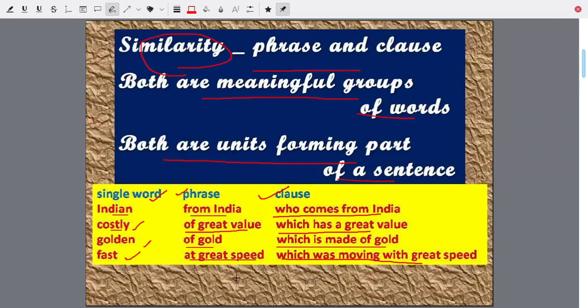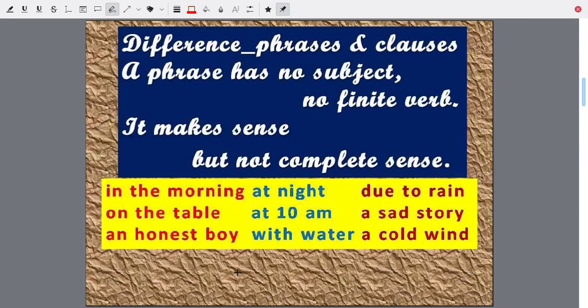And now we will see why the second column is a phrase and the third column is a clause. The difference is that a phrase has no subject and no finite verb. It makes sense but not complete sense.